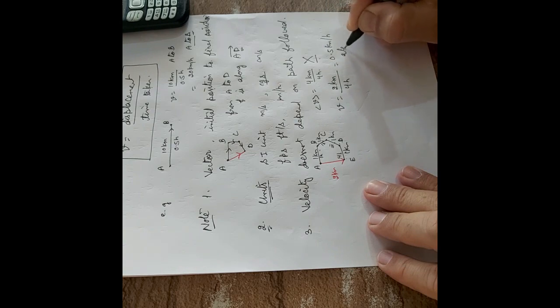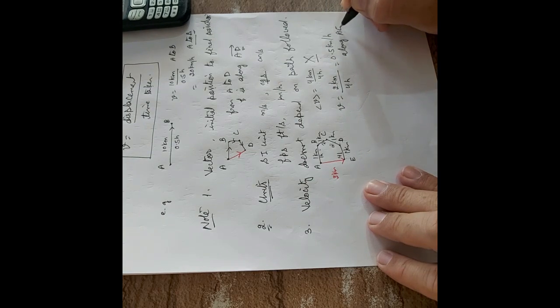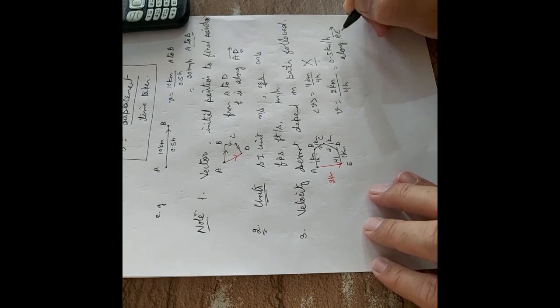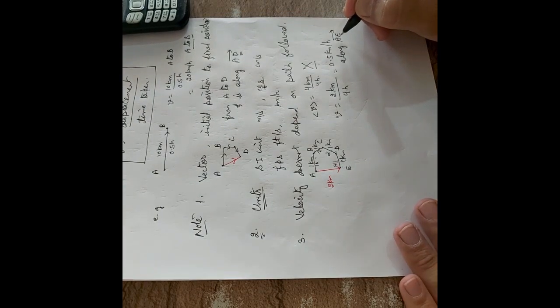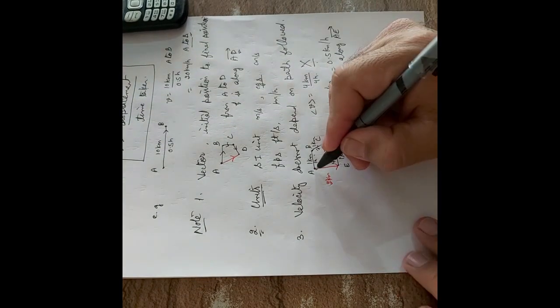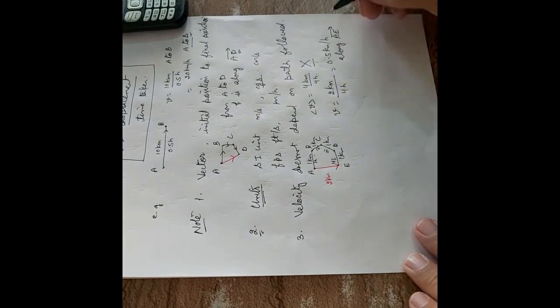And what is its direction? Direction is along AE. I think all of you understood what is the meaning of AE, starting from A to E. And what does this arrow mean? A to E.